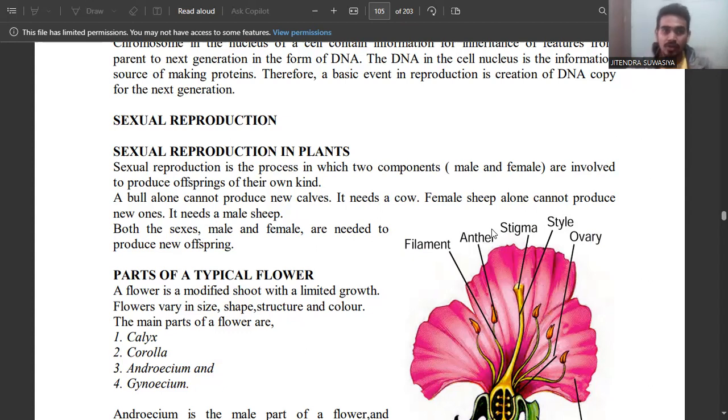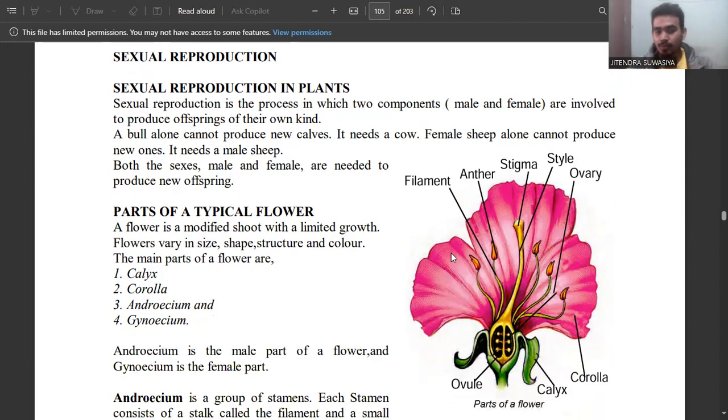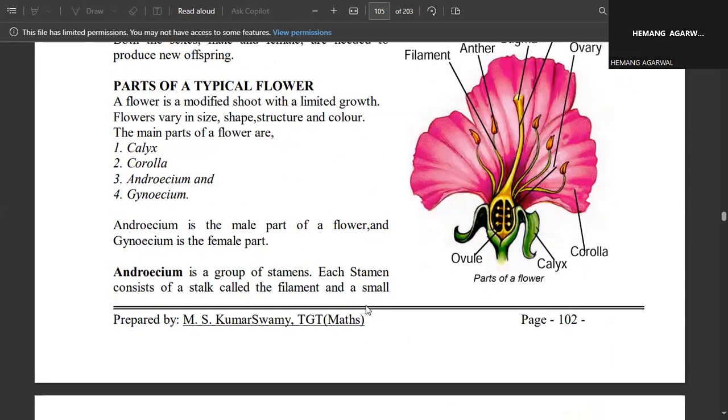If we talk about a flower, flowers vary in their shape, size and color, but their mechanism is the same in every flower. The components of a flower are the calyx, corolla, androecium and gynoecium. The androecium is the male part of the flower, and the gynoecium is the female part of the flower.